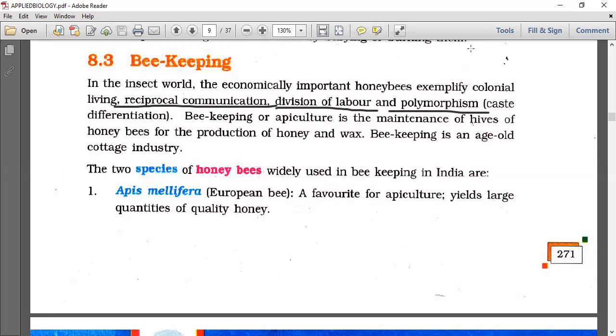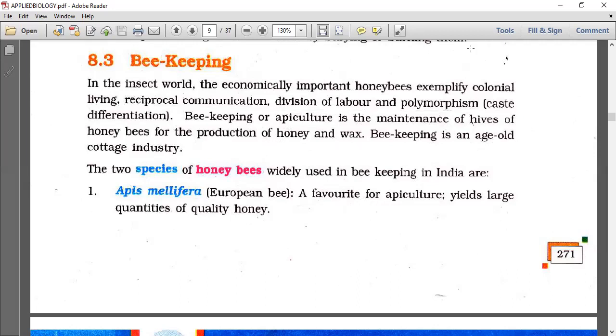The culture of honeybees, beekeeping, which we call apiculture. Apiculture is the maintenance of the hives of honeybees for the production of honey and wax. Beekeeping is an age-old cottage industry that we have seen from the beginning.